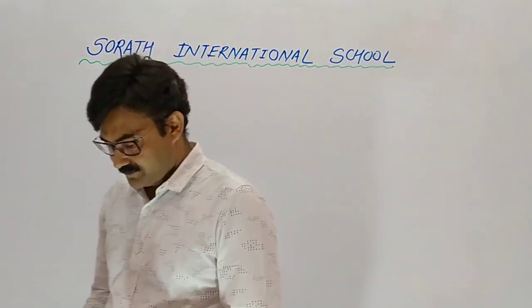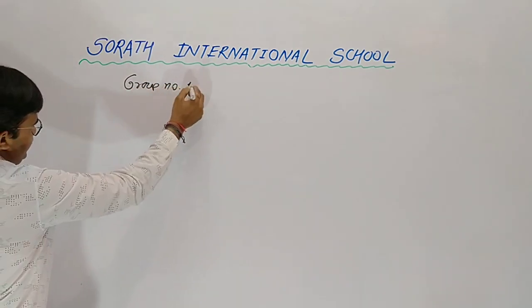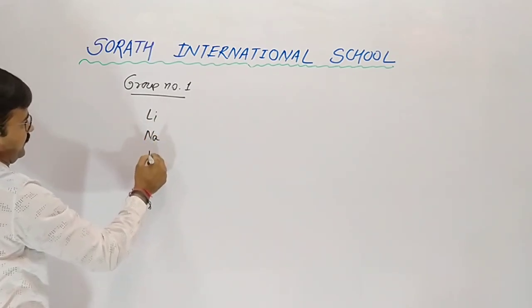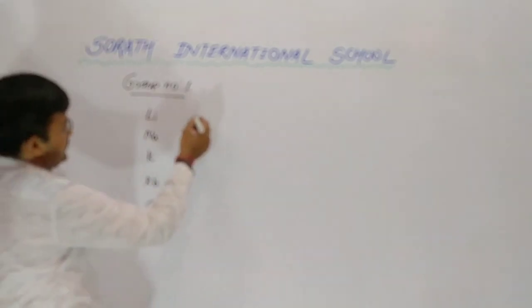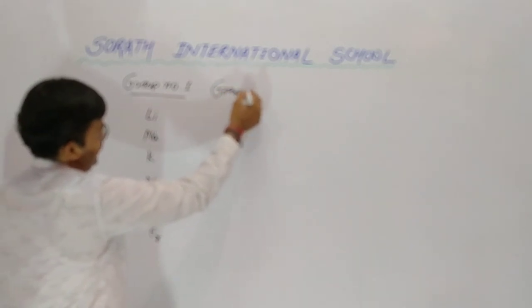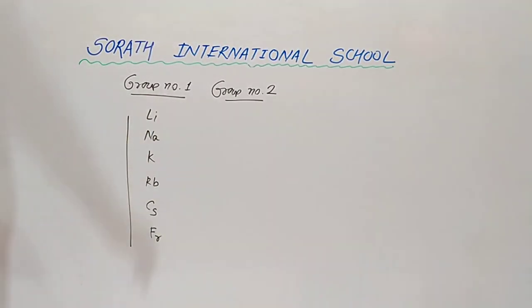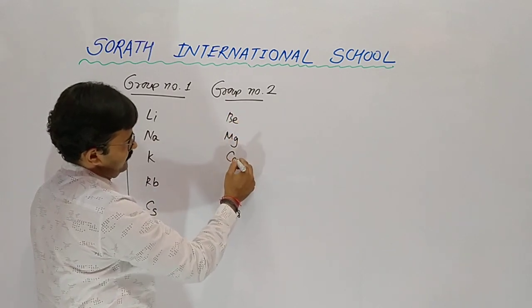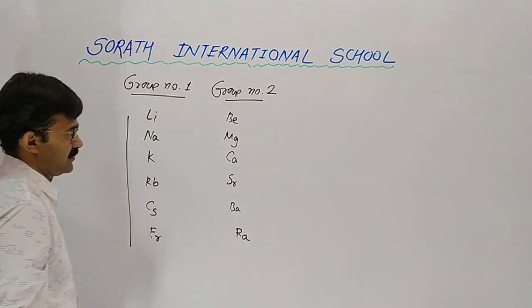Once again, group number 1. Revise just in 2 minutes. Lithium, sodium, potassium, rubidium, cesium and francium. Clear? In the last lecture we discussed that a group means a vertical line in the periodic table. Then group 2: beryllium, magnesium, calcium, strontium, barium and radium also.